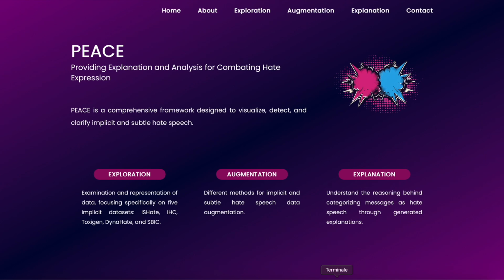speech. PEACE not only classifies messages as hateful or not and identifies implicit hate speech messages, but it also provides detailed explanations for these classifications. PEACE enhances the user understanding through exploratory diagrams of message characteristics and offers 7 data augmentation strategies for subtle hate speech.